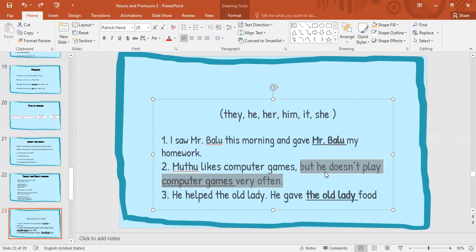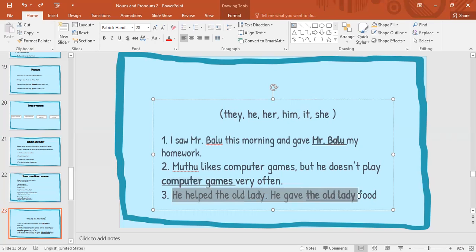So Muttu has been shifted into a subject pronoun. Now, computer games is an object, so we'll change it into an object pronoun. For things we always use it, right? It can be used for both subject and object pronouns. It remains the same.